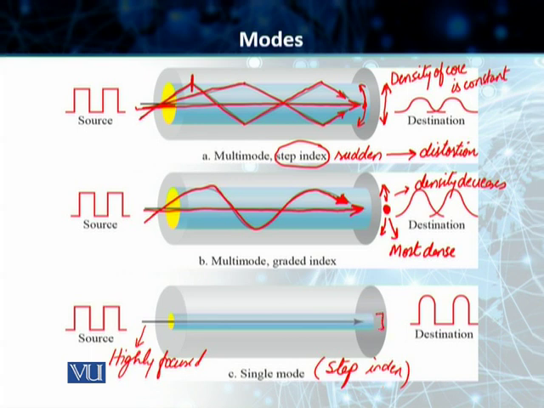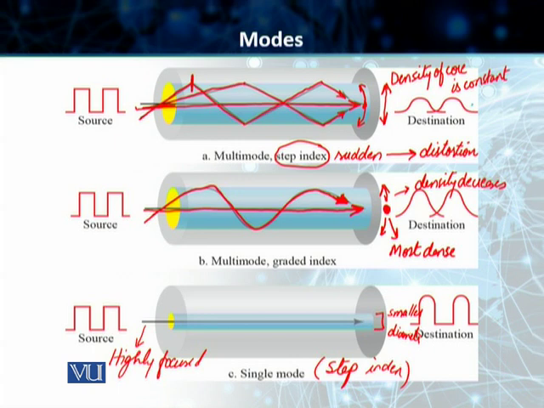Students, core ka diameter compare karen between single mode and multi-mode, and this is a much smaller diameter. And students, because of that, the decrease in this density, it results in a critical angle that is close enough to 90 degree, and so your propagation of the beams, as you can see here, it is almost horizontal. It is almost straight from the source to the receiver. And students, because of that reason, the propagation of the beams is straight, the propagation of these beams are identical, and we have got negligible delays.